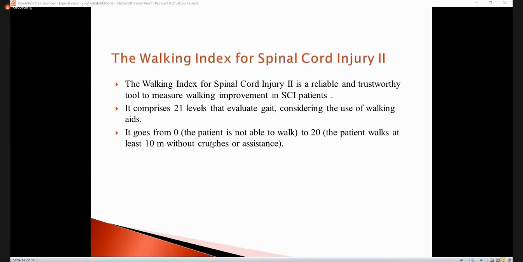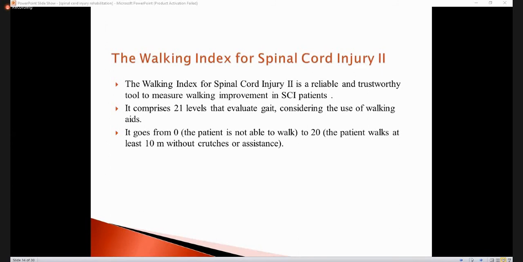The other scale which we use is the Walking Index for Spinal Cord Injury. The Walking Index for Spinal Cord Injury is very reliable. It has 21 levels. Here we check the gait, that is how the person is walking, whether the person is walking independently.